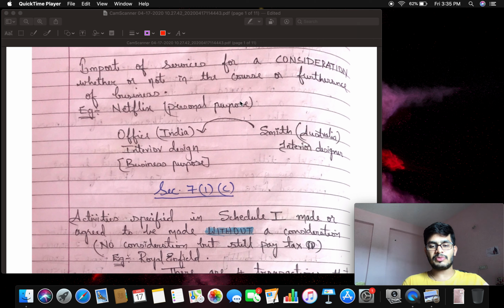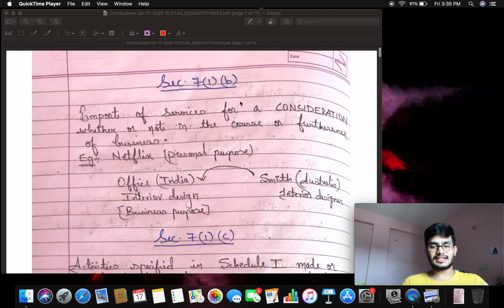Let us take an example. There is a person called Mr. Rishi who is selling his personal car to a trader for a consideration. Whether it is treated as a supply or not? No, it is not treated as a supply. Why? Rishi has used that car for personal purpose, not for business purpose. So it is not treated as supply.